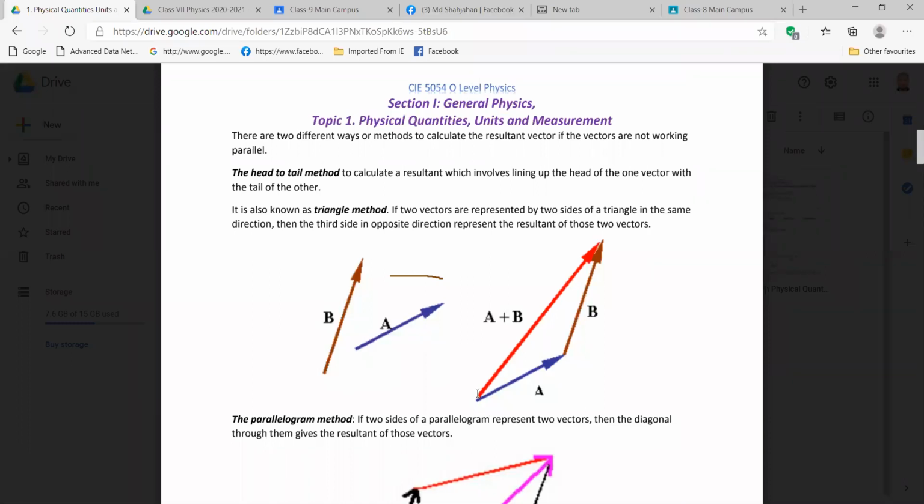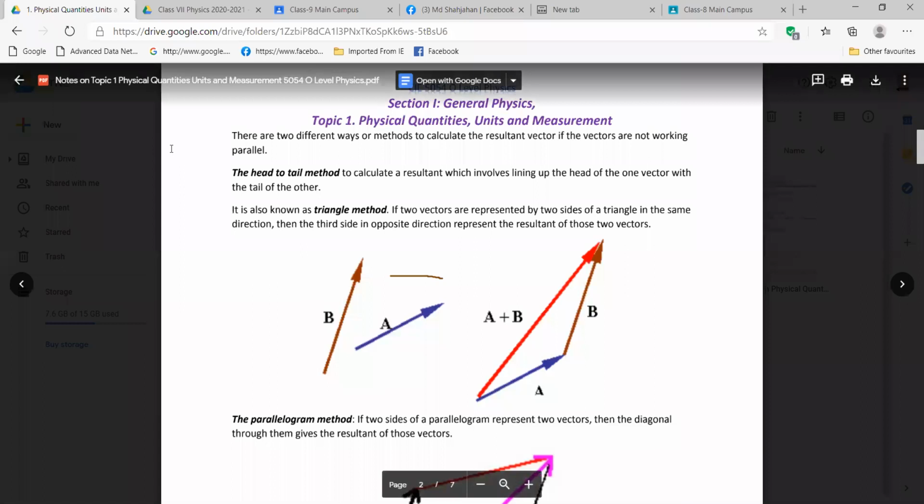If you have the scaling, like this A, for example, you see this one is about 2 centimeters. For making it easier, I'm writing it as 2 newtons, and it's quite similar to 3 newtons if you compare the other one.